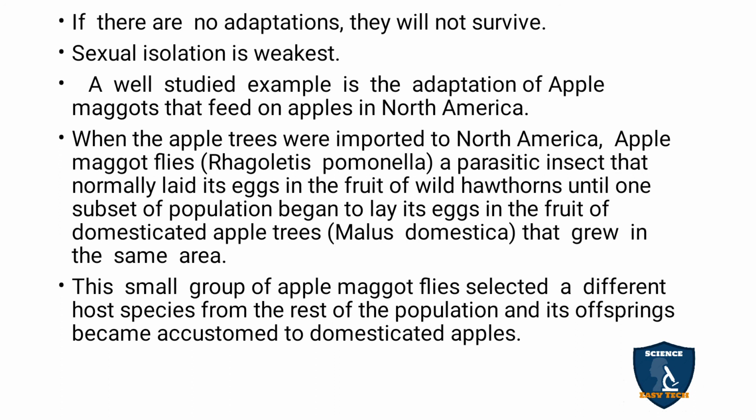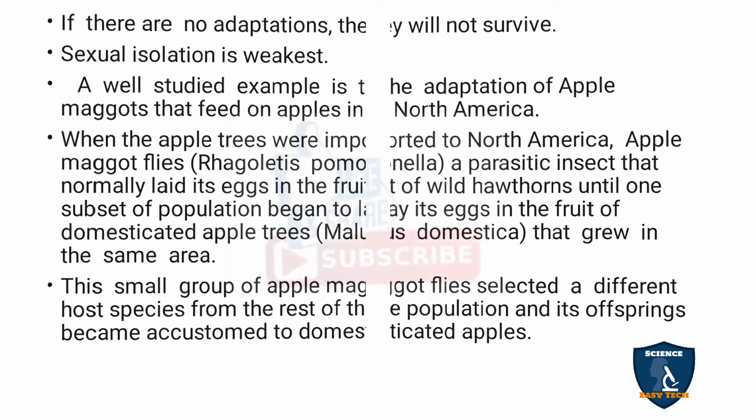This has all happened due to allopatric speciation.